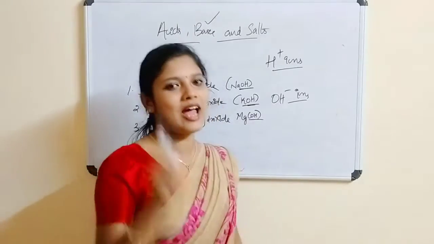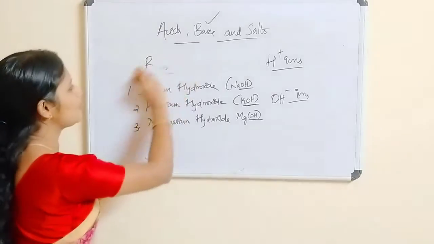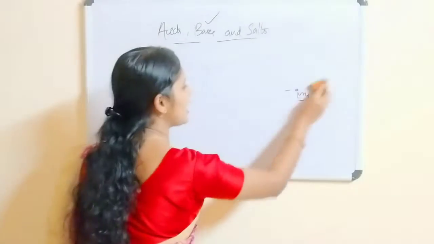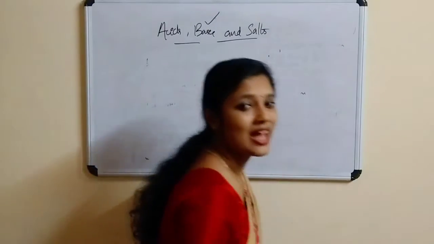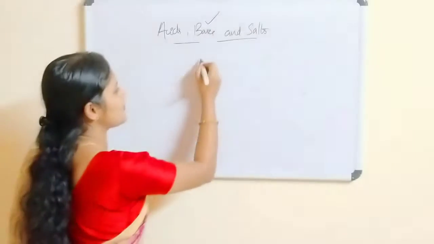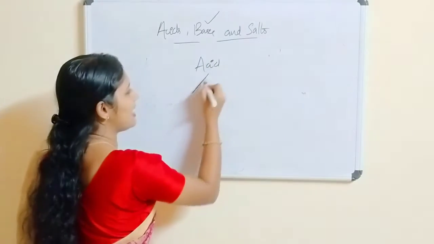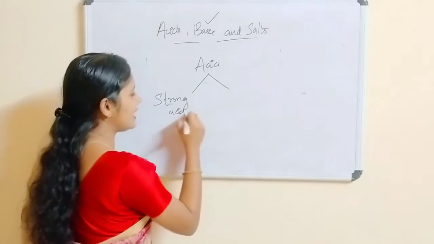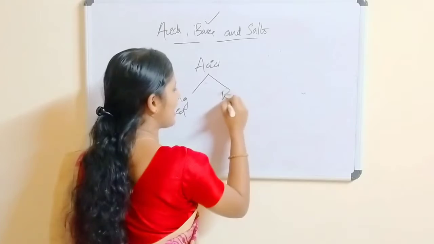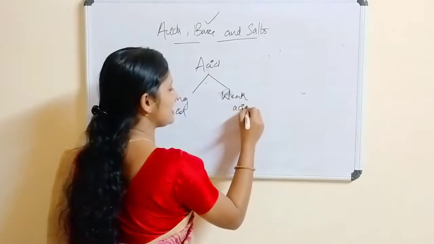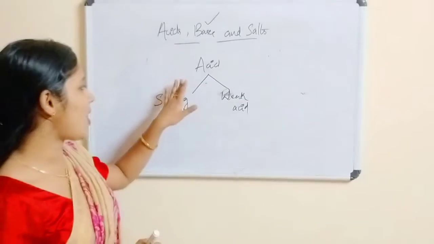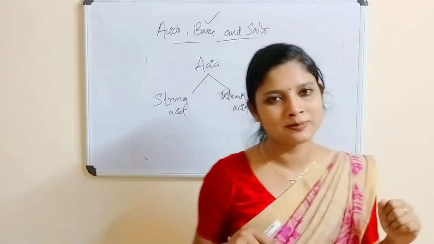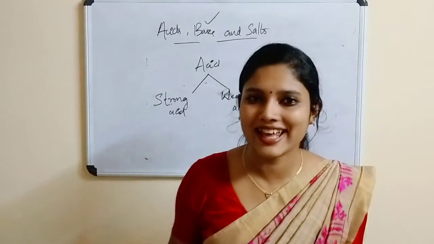Okay. Now, one more thing I would like to say is, acids are of two types. That is, strong acid is there and weak acid is there. I'll repeat. Strong acid is there and weak acid is there. What will be this strong acid? And what will be this weak acid?